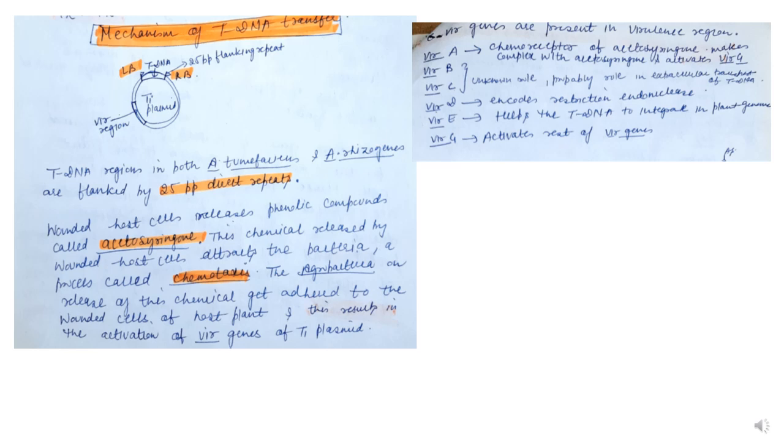VirA is the chemoreceptor of acetosyringone, and it makes a complex with acetosyringone and activates VirG. Then VirB and C: their roles are unknown, but probably they have a role in extracellular transport of tDNA. VirD encodes restriction endonuclease. VirE helps the tDNA to integrate in the plant genome, and VirG activates the rest of the Vir genes.